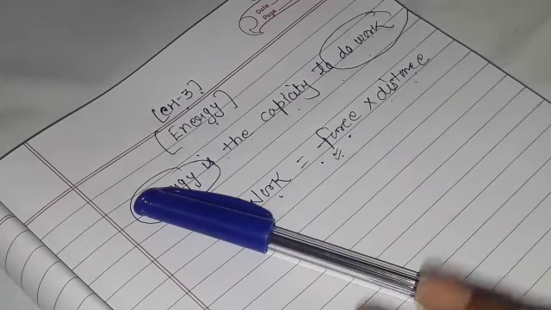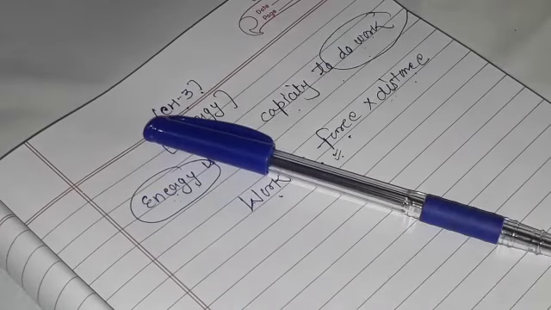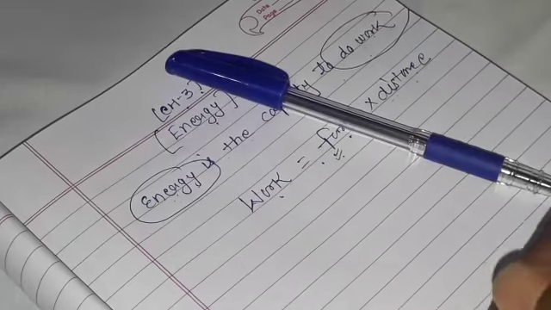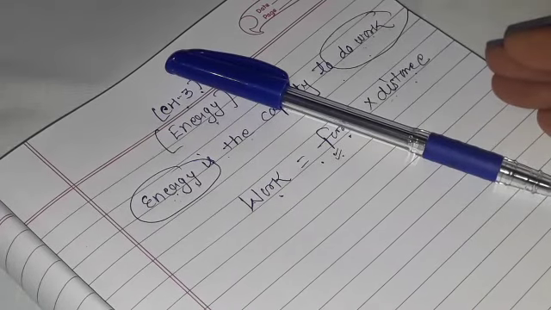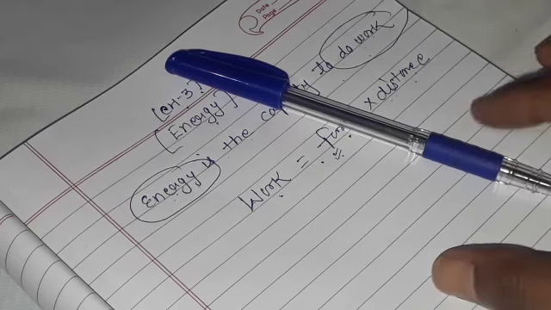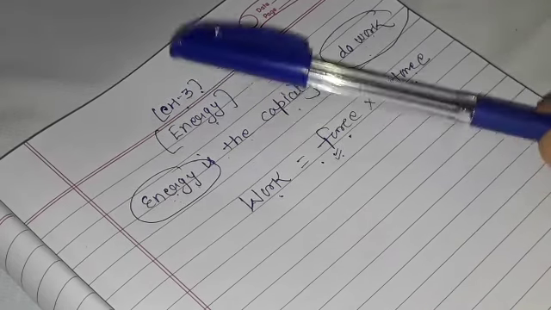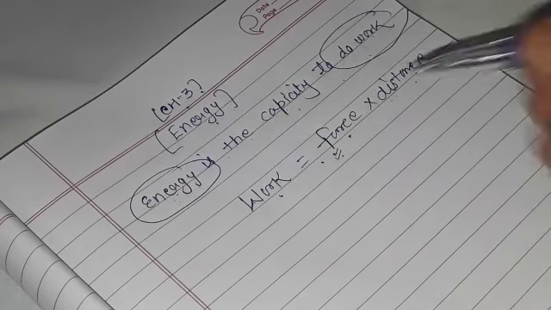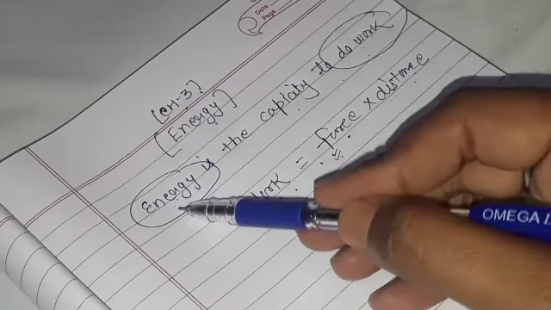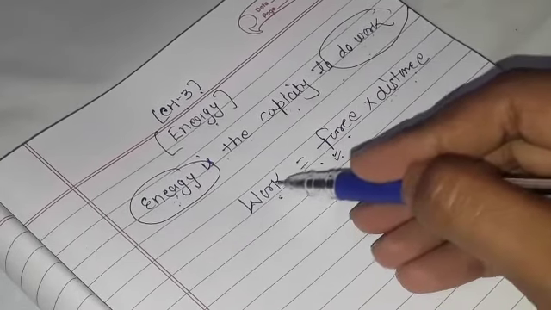Like if I make a push, it means I make a force, then it changes its place, so it covers some distance, so definitely there is work. So we can define energy with the help of work.